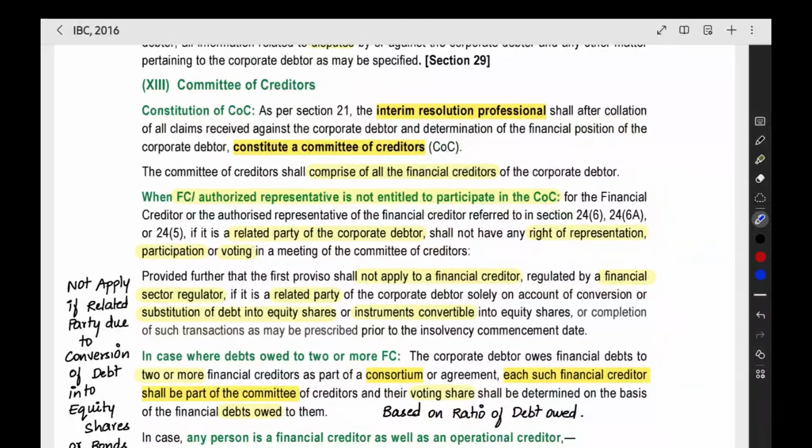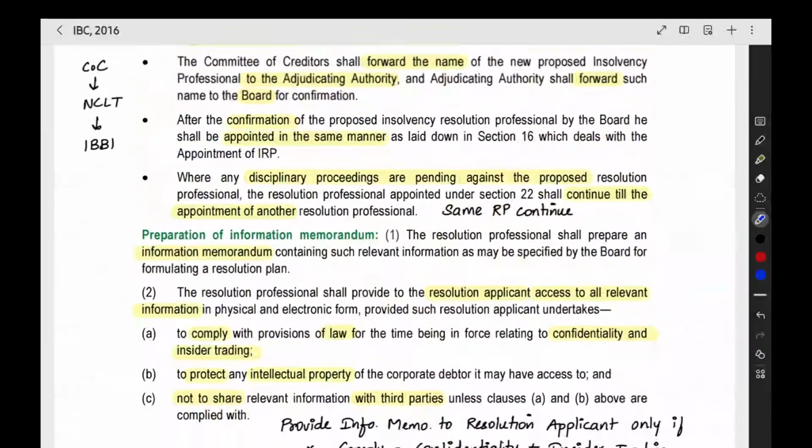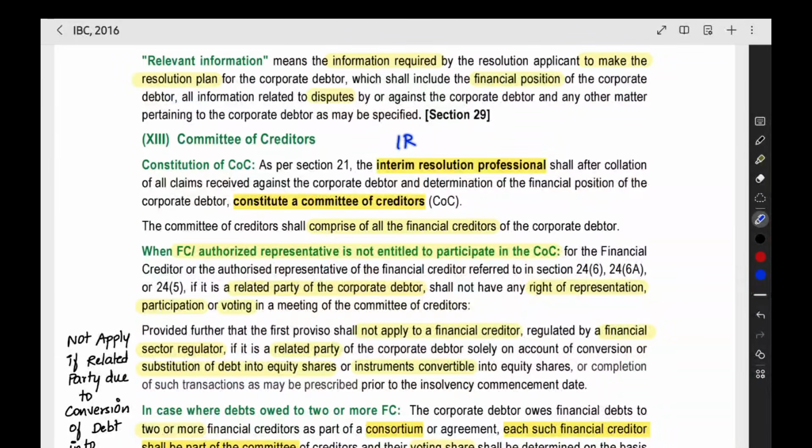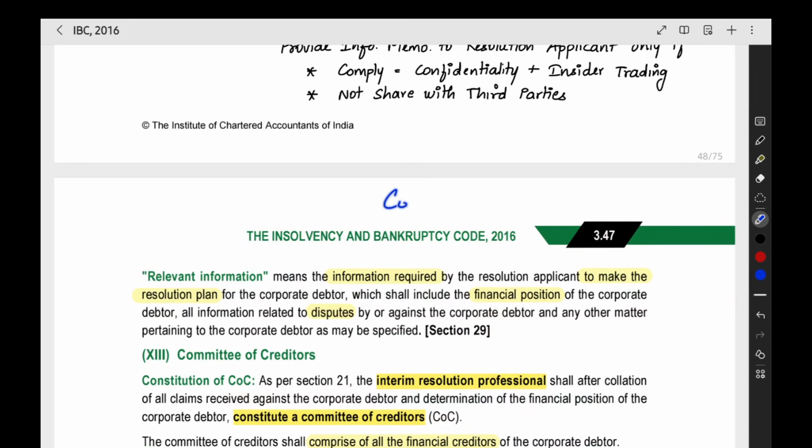Then committee of creditors. So we saw all the things till now. Information memorandum also we have seen. Then committee of creditors. The interim resolution professional will form the committee of creditors. Now we can see everything about the committee of creditors. The committee of creditors shall comprise all the financial creditors. In the committee of creditors, all the financial creditors will be there.